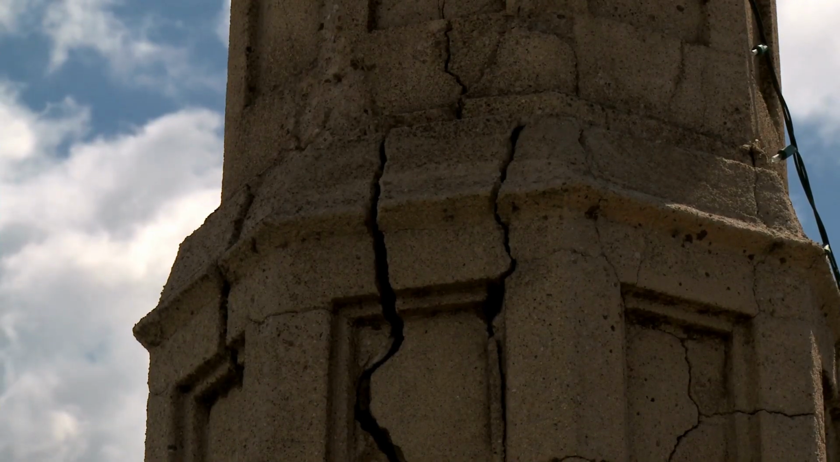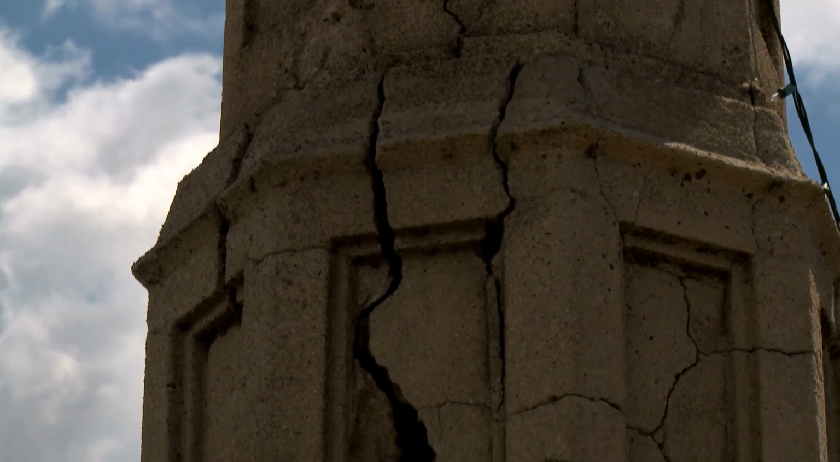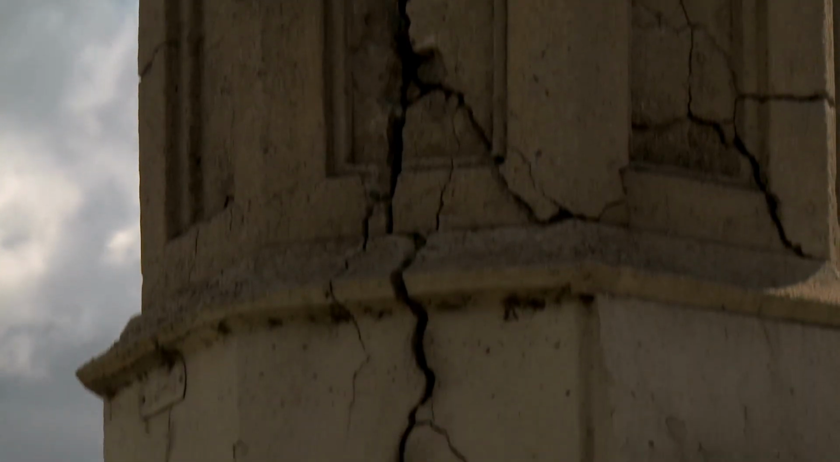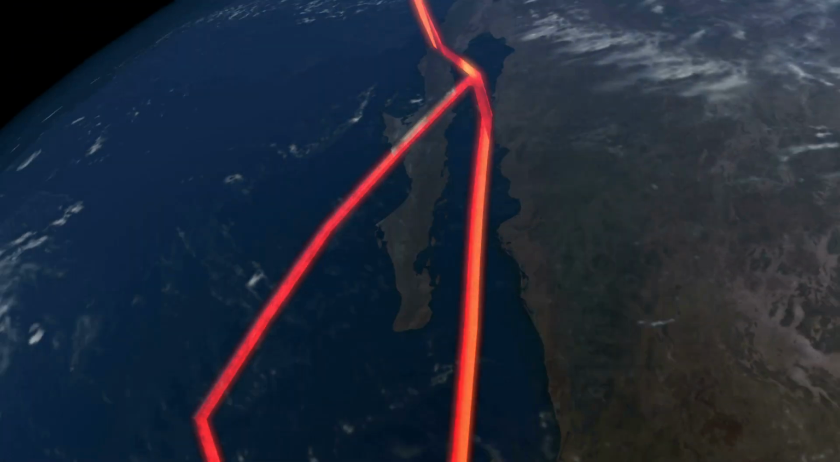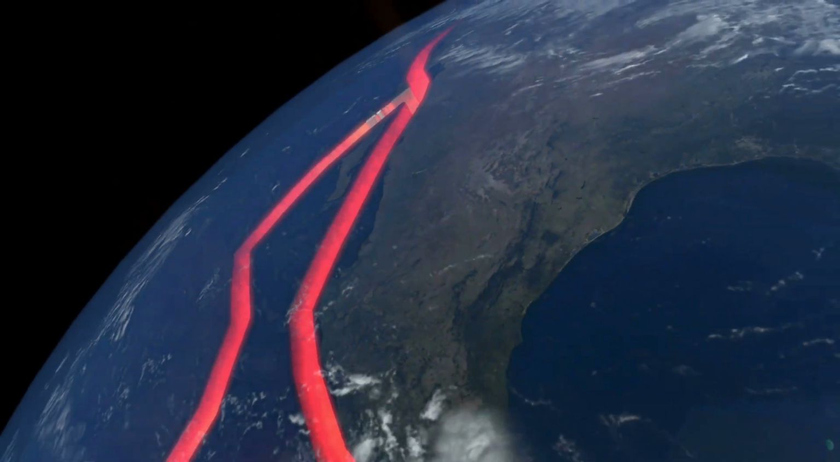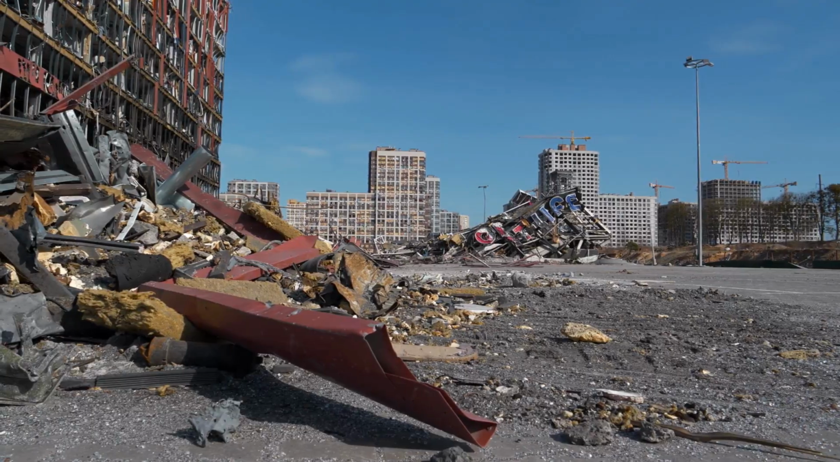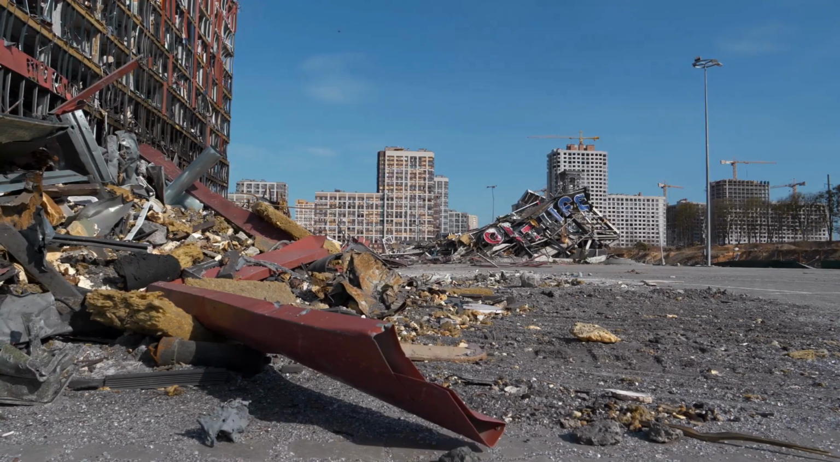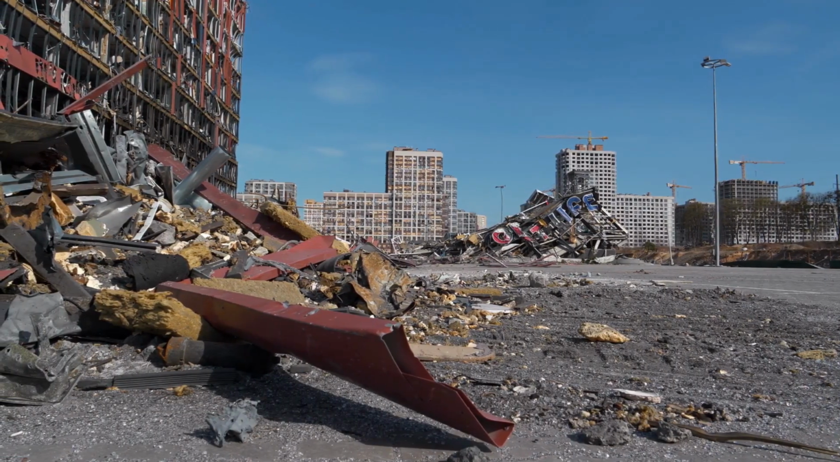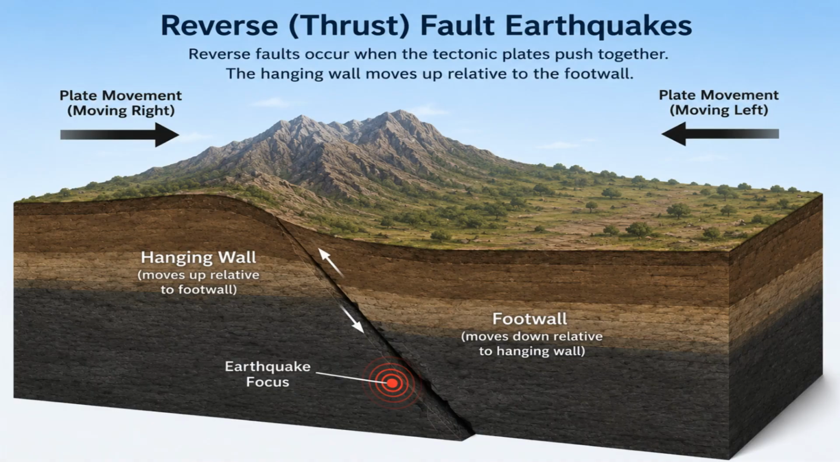These earthquakes can be powerful, but they usually affect a more localized area. Examples can be found in the East African Rift and parts of the western United States. While they can damage buildings and infrastructure, they are generally not the most catastrophic earthquakes on Earth.